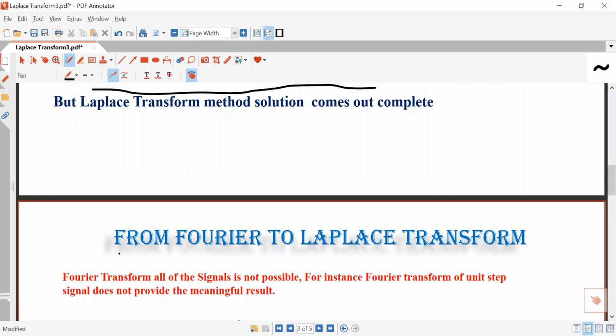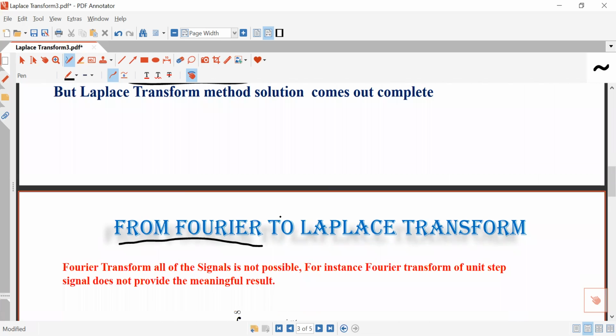Now, how will you get the Laplace transform from the Fourier transform? The Laplace transform is actually the limiting approach of the Fourier transform. When you apply a certain limiting condition on the Fourier transform, you will get the Laplace transform. So you can say the Laplace transform is a limiting approach of the Fourier transform.